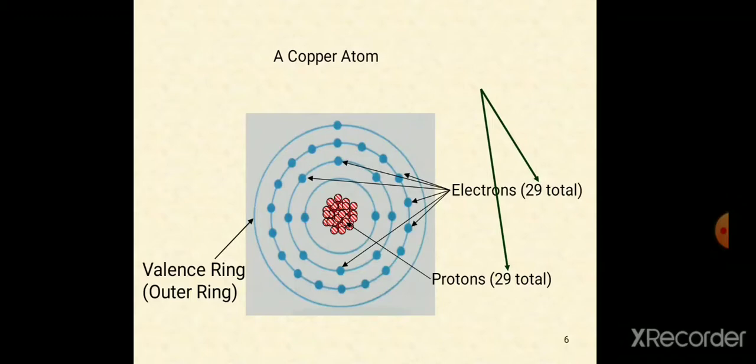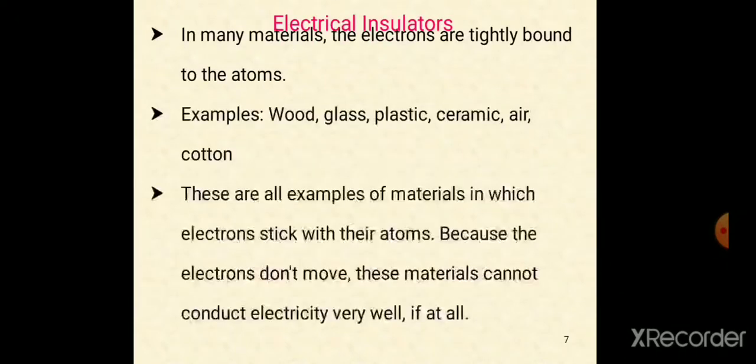The outermost orbital is called the valency orbital. The valency orbital is important in deciding which property that particular atom has. Depending on that property, we divide electrical materials in different ways.